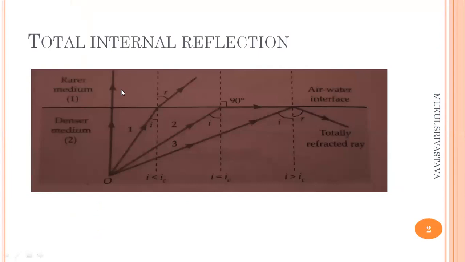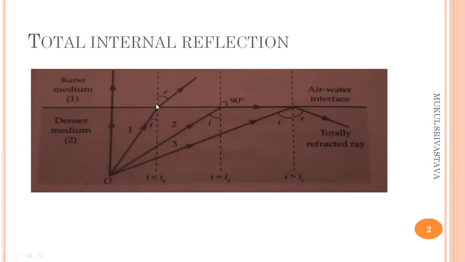Now here we have this figure. We can better understand the phenomenon of total internal reflection through this figure. You see there are two media here. Medium 2 represents the denser medium and medium 1 represents the rarer medium. O is the object from where the ray passes through. Suppose ray 1, which is coming from object O, makes an angle I with the normal.